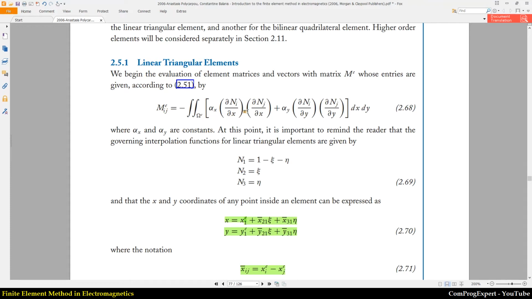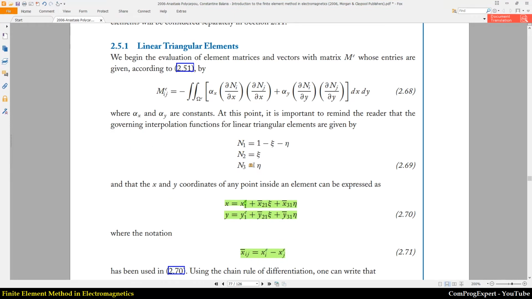Here, the norm functions are functions of x and y, but we should translate this equation into our standard coordinate system.